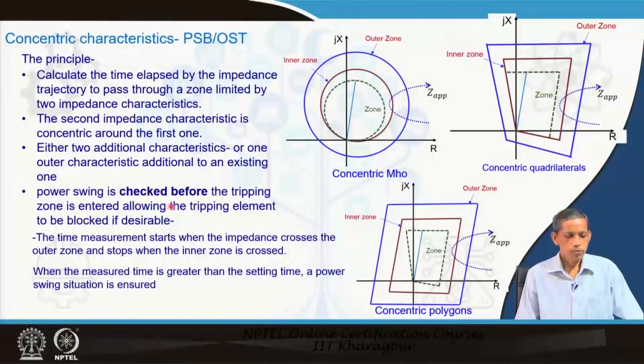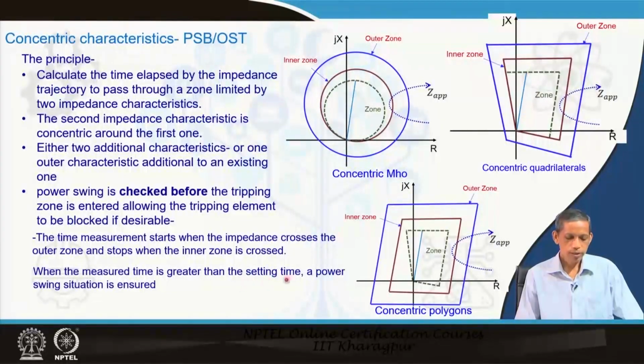Power swing is checked before the tripping zone is entered. Tripping zone means this zone of concern, which is outside. The time measurement starts when it enters the outer zone, and the time measurement stops when it touches the inner zone.